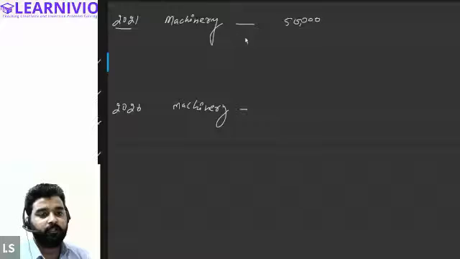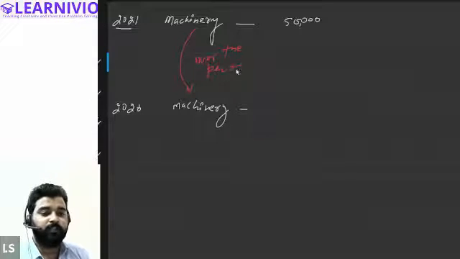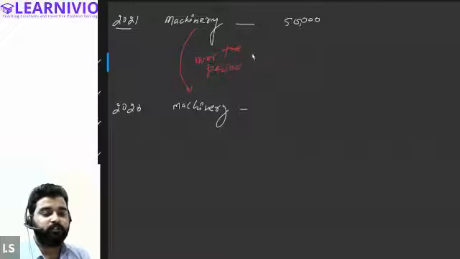Yes. So a reduction in the value of the machine over the period of time is considered as depreciation. Like for example, machinery declines in value due to the passage of time or due to its use.